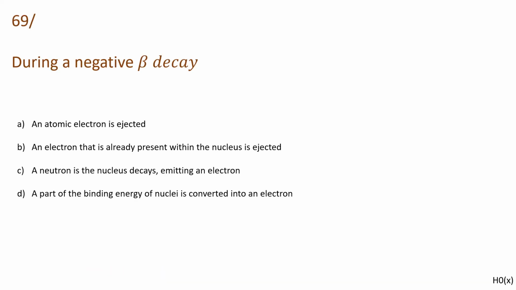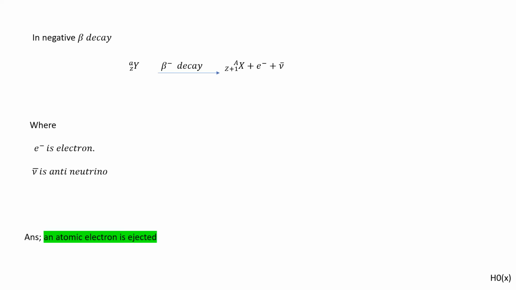Then during a negative beta decay, what happens? And the options are an atomic electron is ejected, an electron that is already present within the nucleus is ejected, a neutron in the nucleus decays emitting an electron, a part of the binding energy of nuclei is converted into an electron. So let's see what will be.